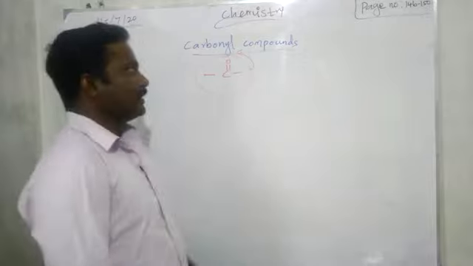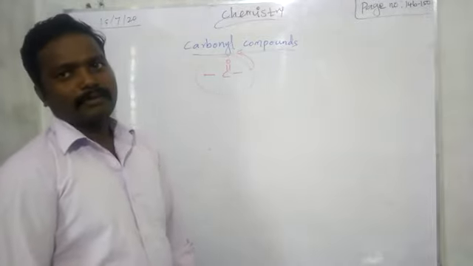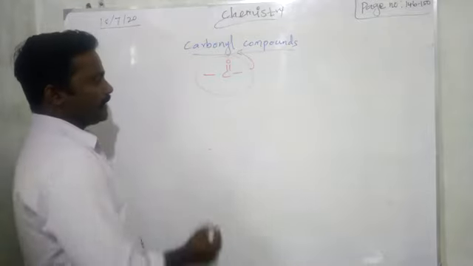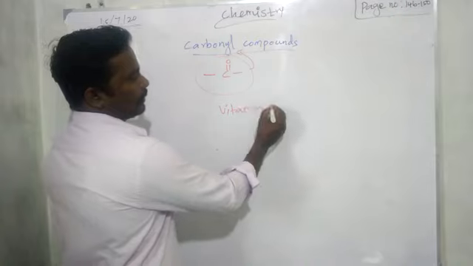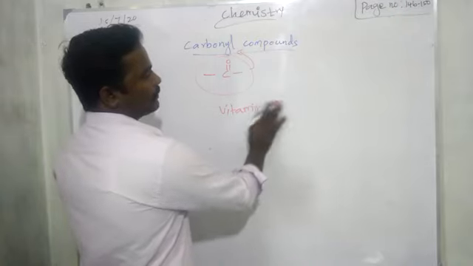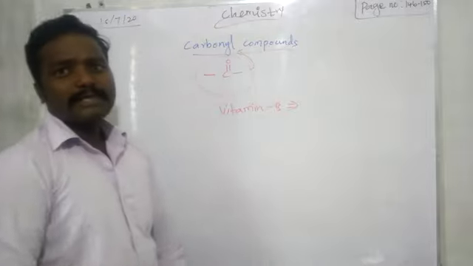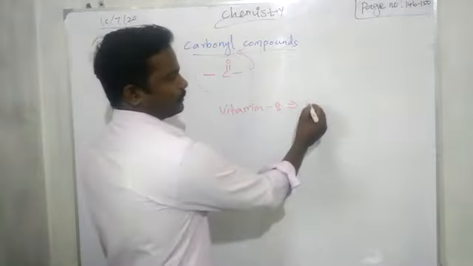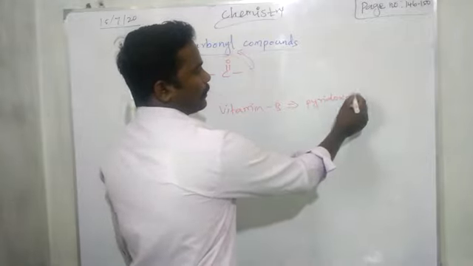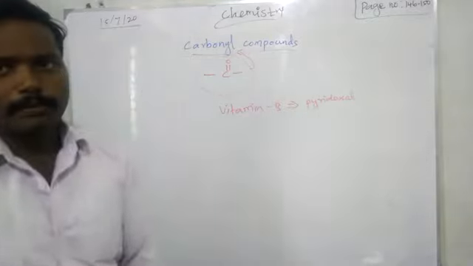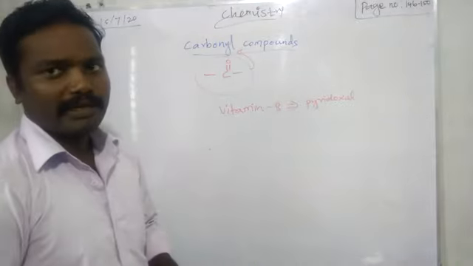Okay. Then the carbonyl compound was first observed from vitamin B. Vitamin B has another name, pyridoxal. They may ask this for 1 mark: in which first organic compound was the carbonyl compound found?